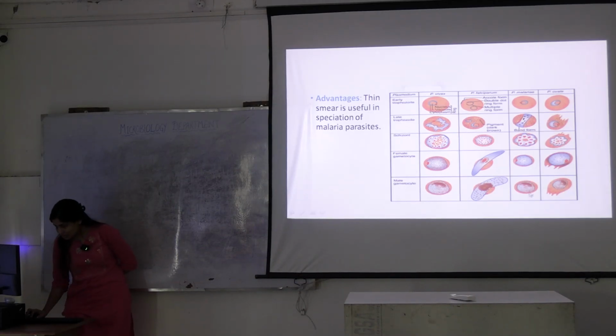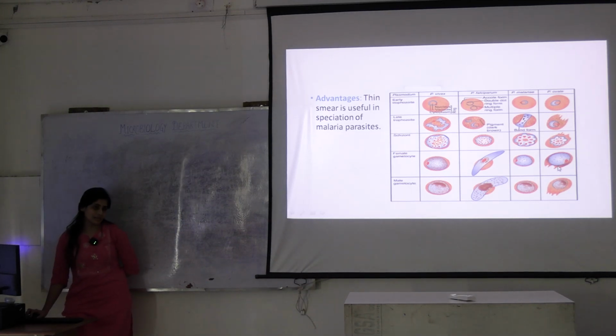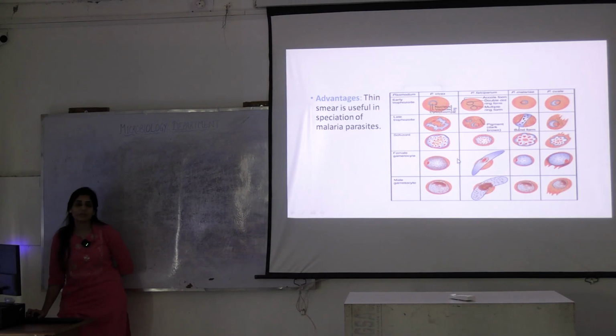And what are these dots inside it? These are all pigments, because this Plasmodium feeds on what? Hemoglobin. So these are all pigments, hematin and all, they fuse with it and form these pigments. These pigments also have different names. For example, in falciparum it is known as Maurer's spots.